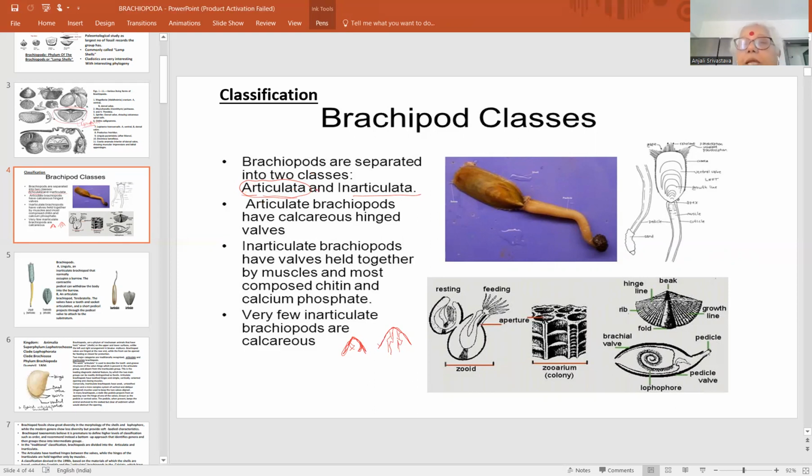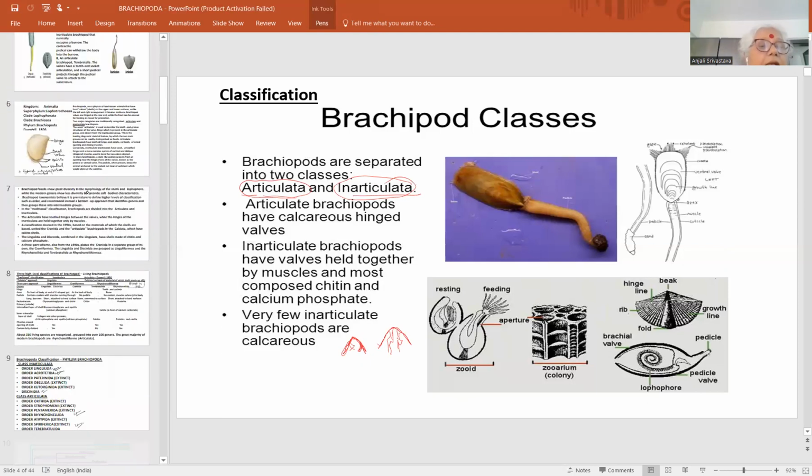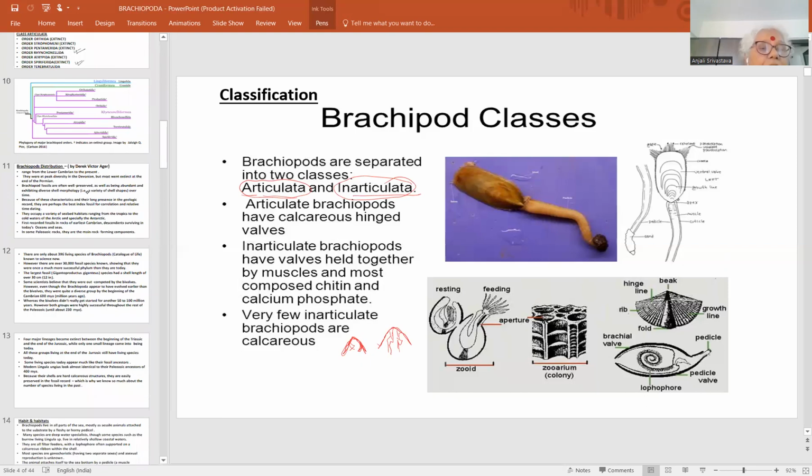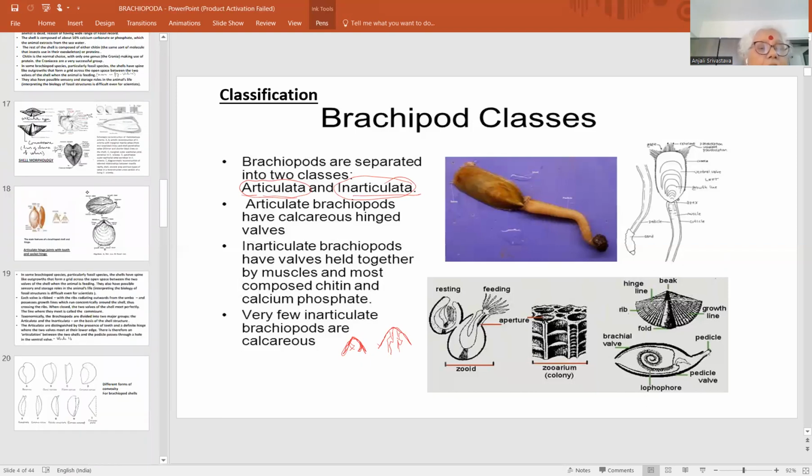So those are the brachiopods which are having this tooth and socket type of articulation, whereas the another group is Inarticulata, where the muscles play the important role: abductor, diductor, and adductor muscles. There are three groups of muscles which together help. In the next diagram, in the coming slide, we will see abductor and adductor and diductor muscles are there, which help in closing and opening of the valves.